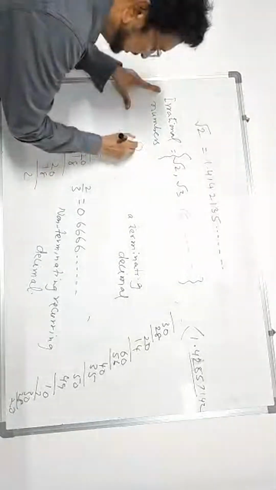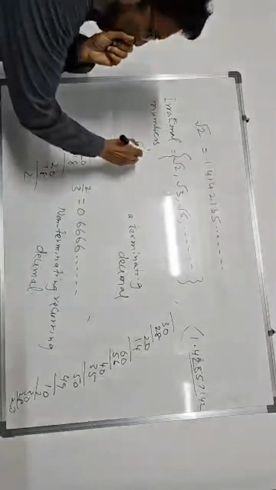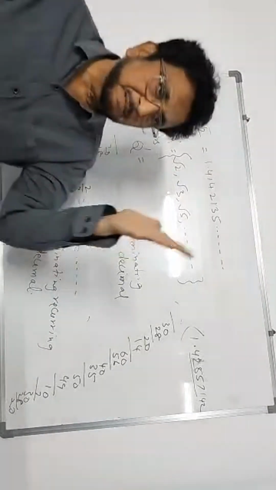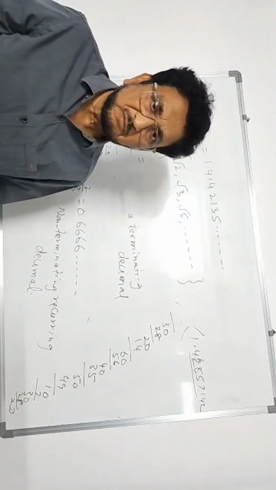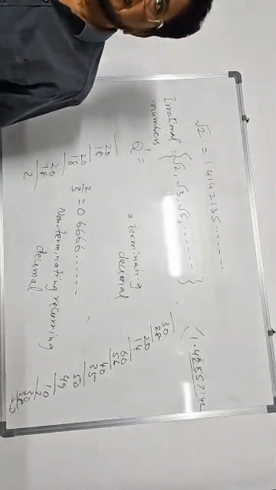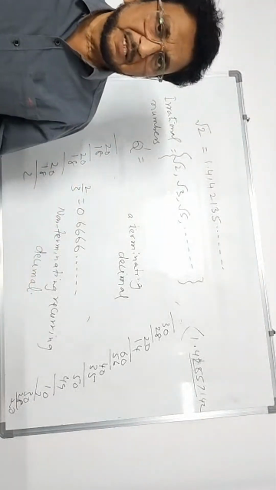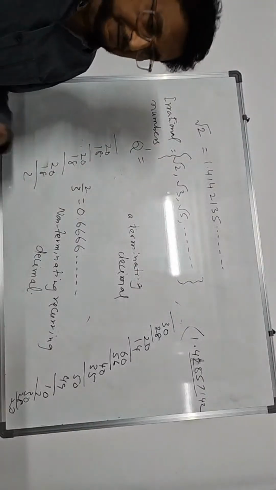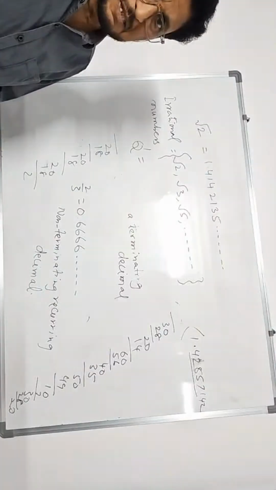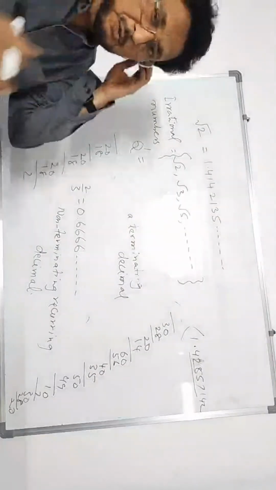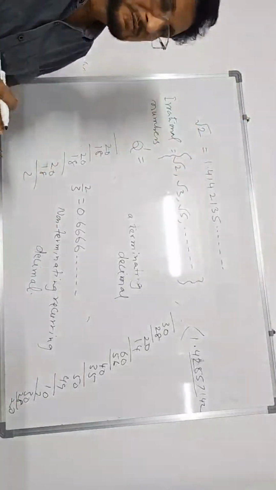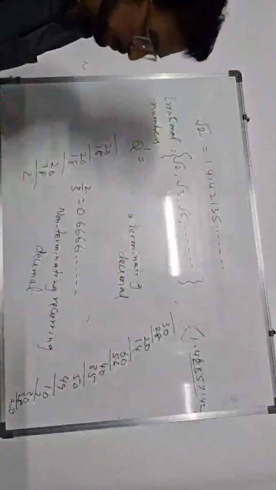You can write it as Q complement. The numbers which cannot be written in the form of p by q, where p and q are integers, are called irrational numbers. If we can represent a set of numbers in p by q form, where p and q are integers, it is called rational. If we cannot represent it in the form of p by q, it is called irrational.